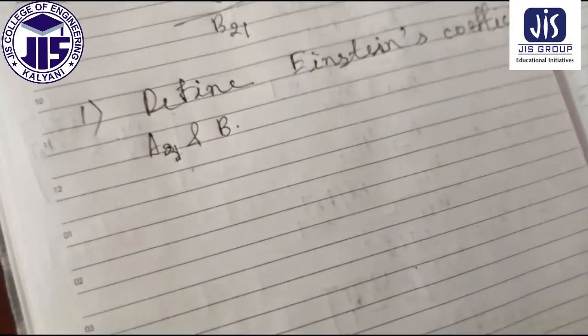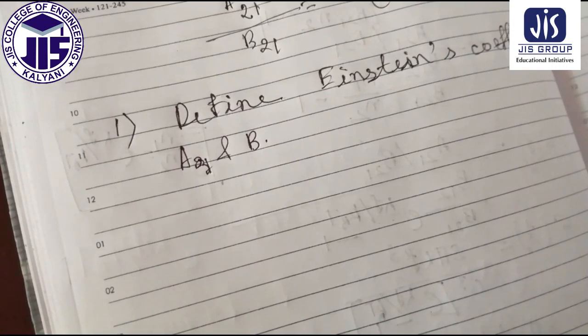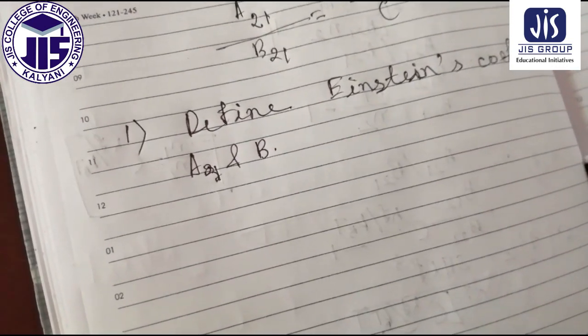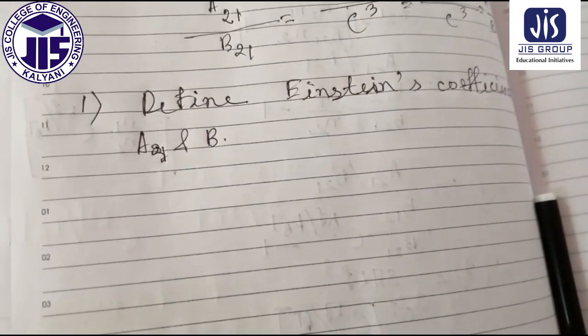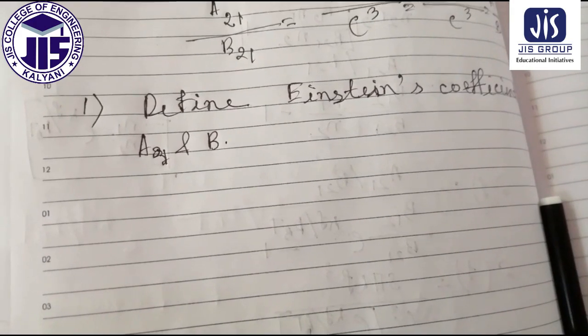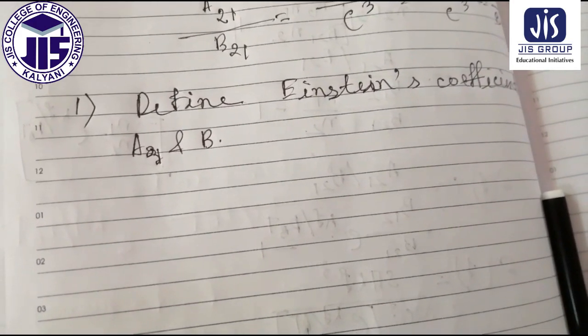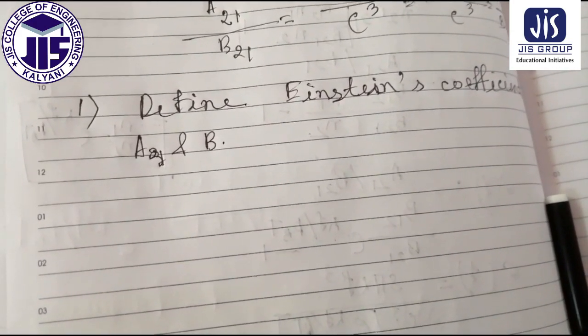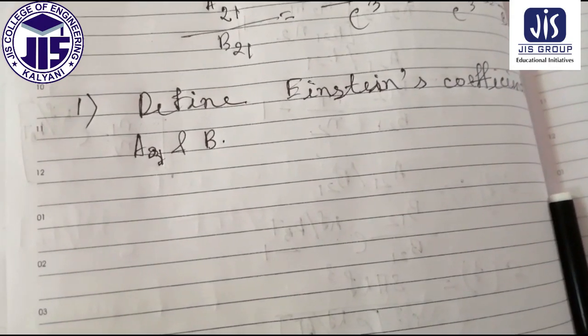In that case you can write it like A is for absorption, and B is for emission.